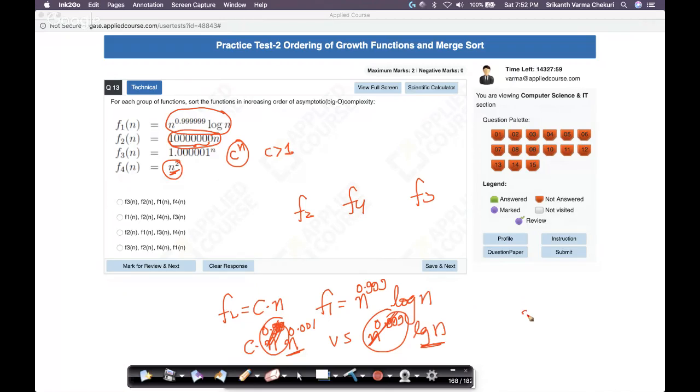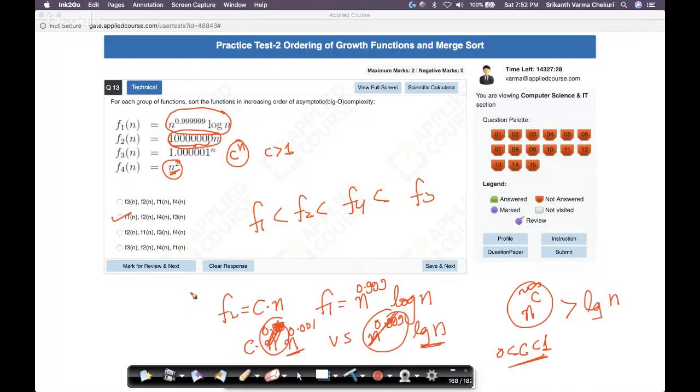From the order of functions, n power c grows faster than log n, especially when c lies between 0 and 1. However small the c is, as n increases, this grows faster. So from this simple fact, I can tell you that F1 grows slower than F2. So this is my ordering. So I have F1, F2, F4, oh no, sorry, option F1, F2, F4, F3. Yes, this is what I have.